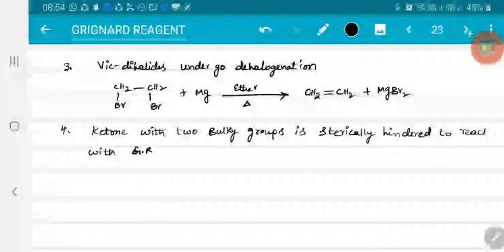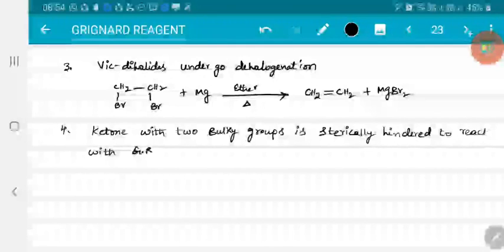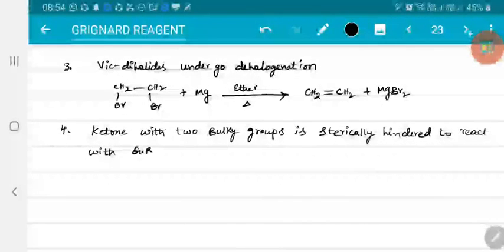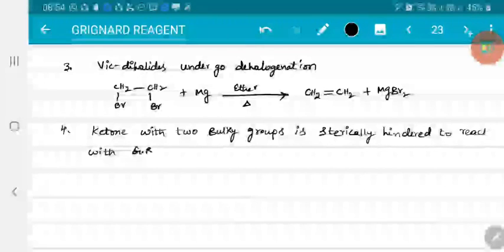So till now we have seen preparation of Grignard reagent, exceptions. Here we are discussing reactivity of Grignard reagents, exceptions in case of reactivity. So in such cases what happens? Hydride shift will occur. Right.